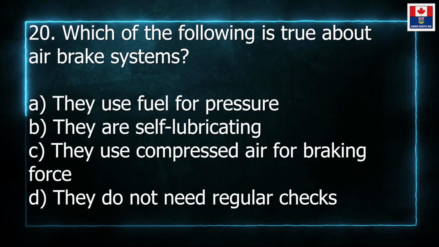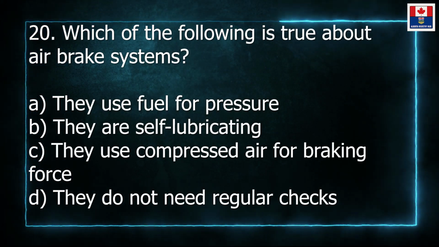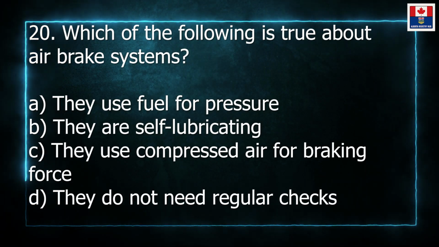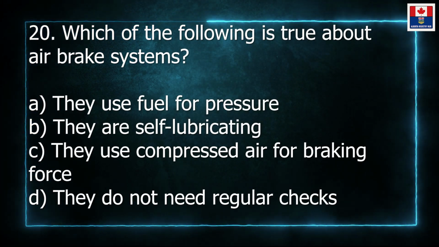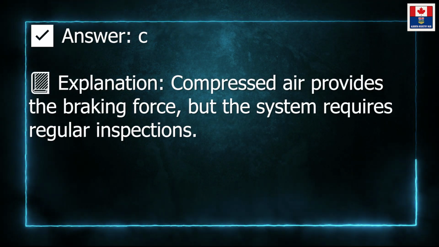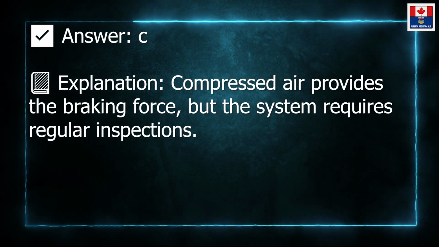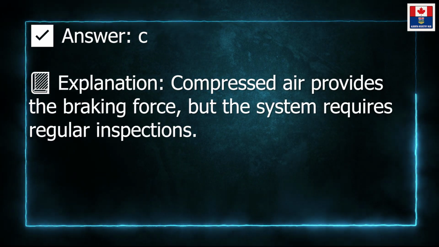20. Which of the following is true about air brake systems? A. They use fuel for pressure. B. They are self-lubricating. C. They use compressed air for braking force. D. They do not need regular checks. Answer: C. Explanation: compressed air provides the braking force, but the system requires regular inspections.